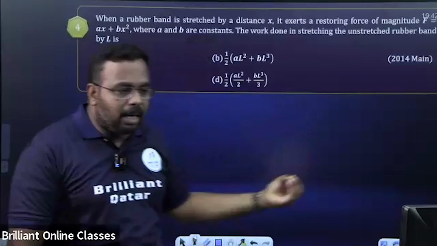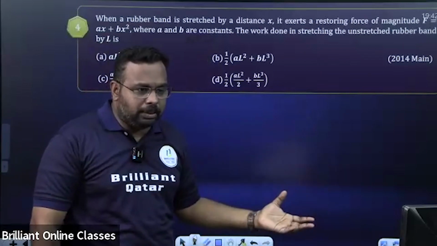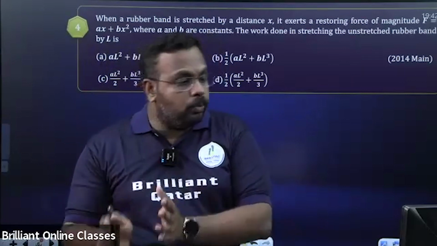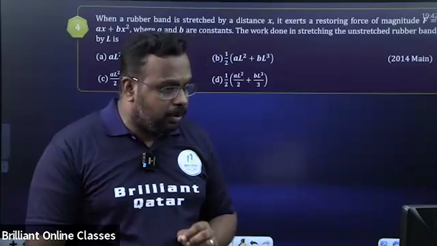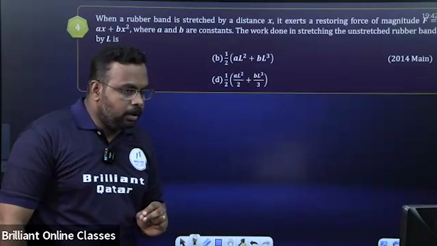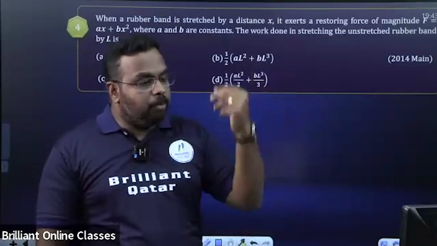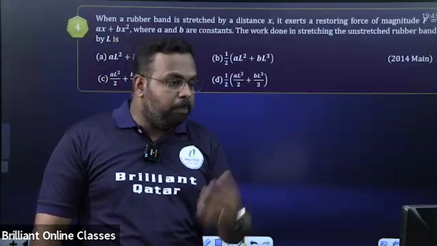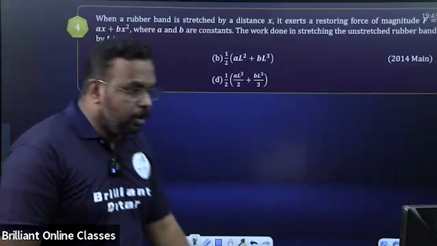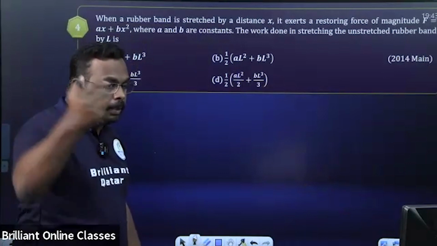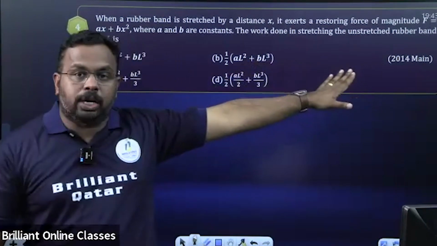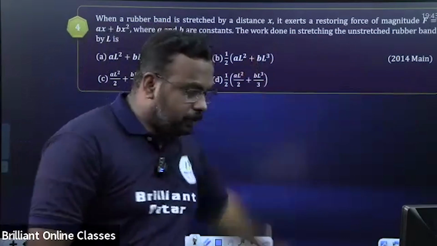Whenever they are asking work done, you don't need to bother about the sign of it. We need to check work done by whom. Who is doing work, then only we can say the sign of the work. For example, if you are lifting a body, work done by us will be positive and work done by the gravitational force will be negative. Okay, come to this. This is a direct question only. Can you try? 1 minute.